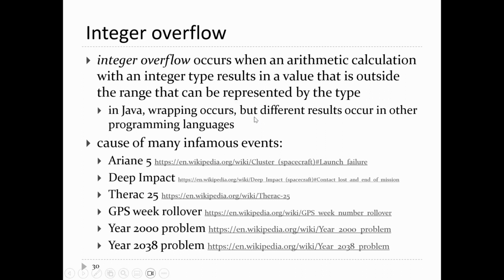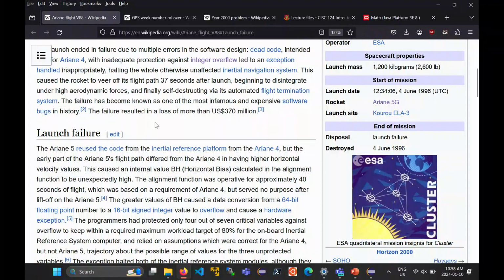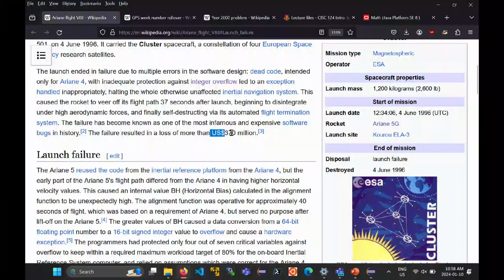Okay, so this phenomenon does happen, and it's caused all sorts of, unfortunately, infamous events. And there's a not complete list right here. Ariane 5 is the European Space Agency rocket. It's their current generation of rocket, I believe. It's made in flight, so its first flight crashed shortly after takeoff. It was loaded up with a bunch of satellites. It ended up costing $370 million.